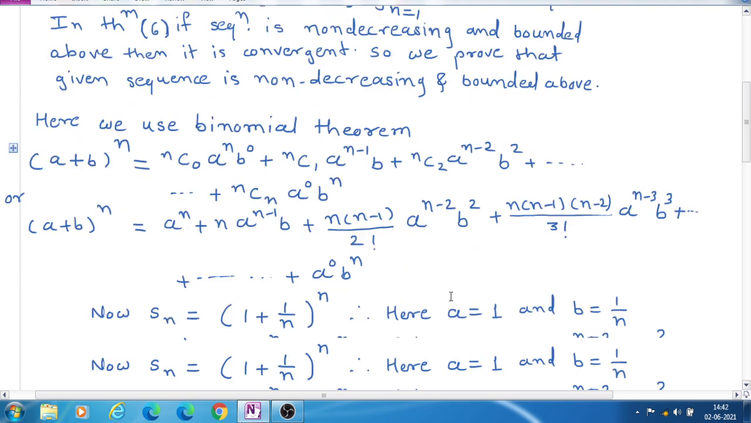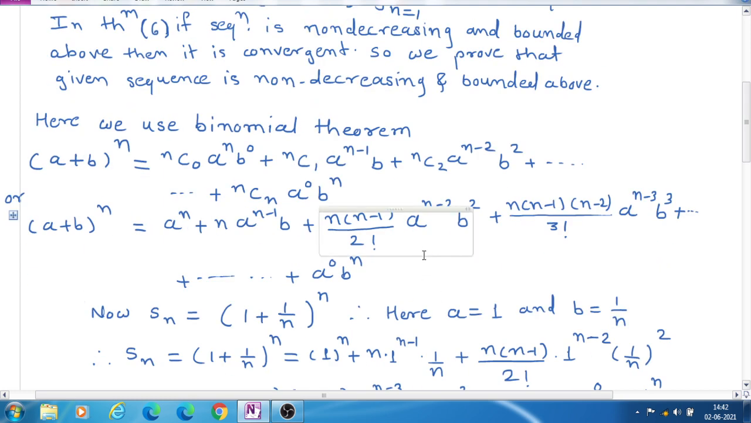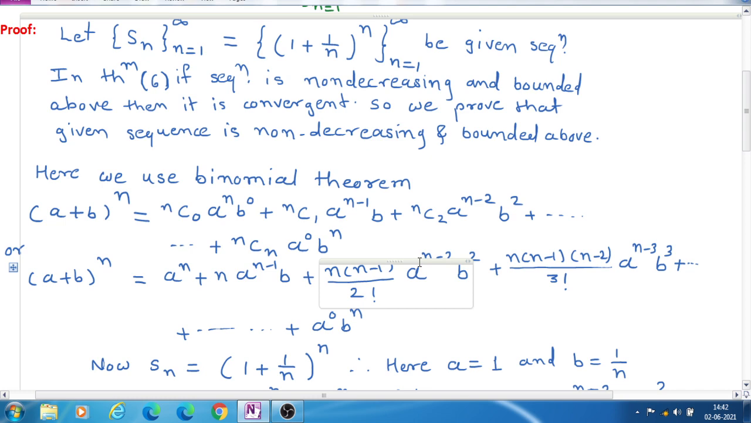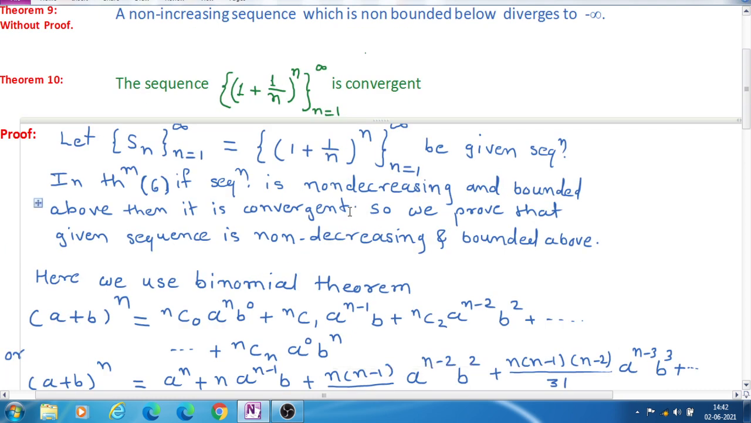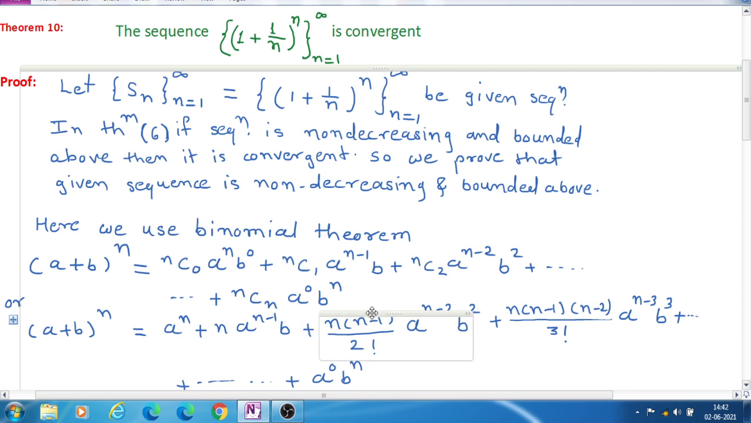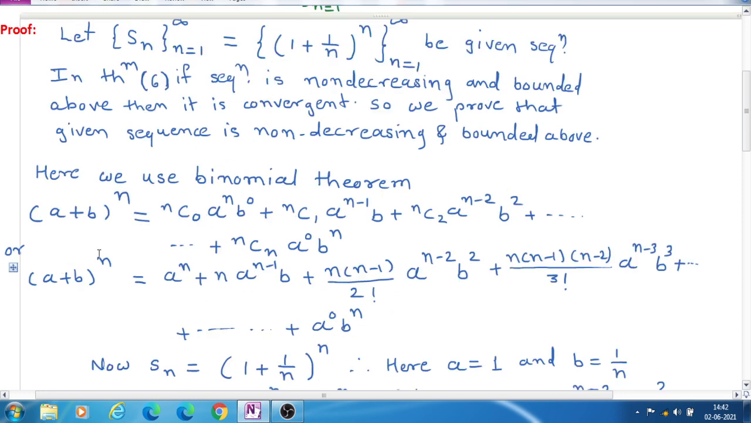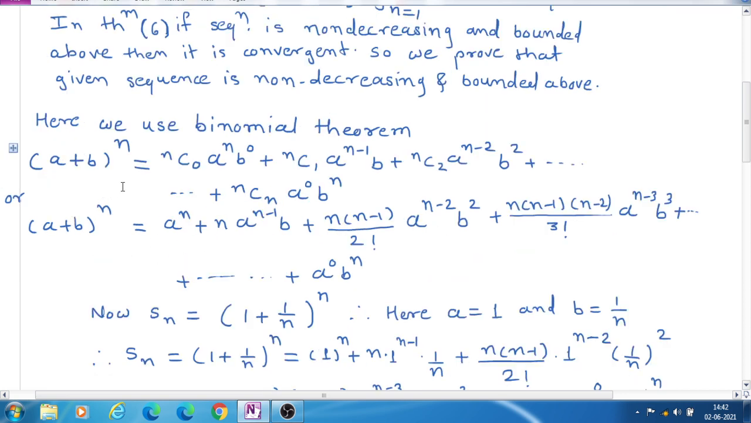For that we have to expand that bracket (1 plus 1 upon n) raised to n. For expansion we must know the binomial theorem, or binomial expansion. You have studied this before.